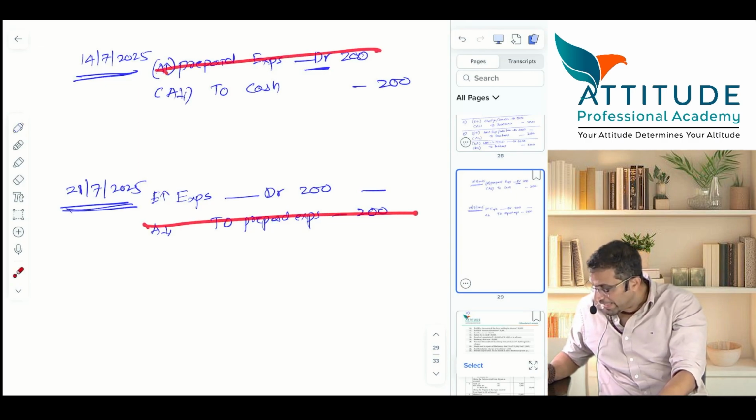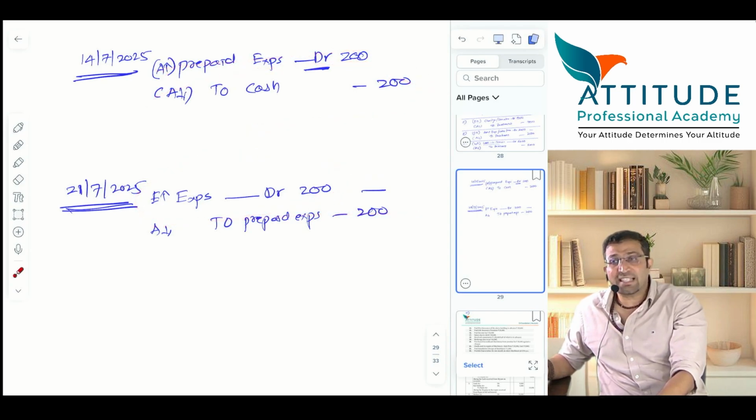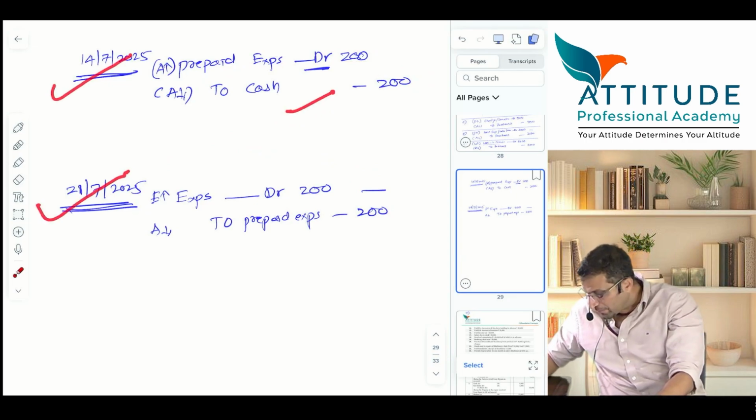Now tell me, the prepaid expense account is getting closed. Prepaid debit, prepaid credit. Actual effect is expense account debit to cash. This is as good as cash expenses paid. But I cannot say cash expense account debit to cash, because you're paying on one day and receiving the benefit on another day. You have to pass these two entries.